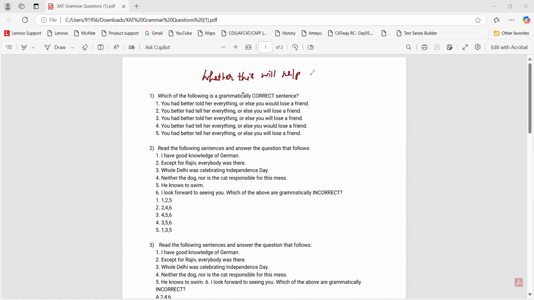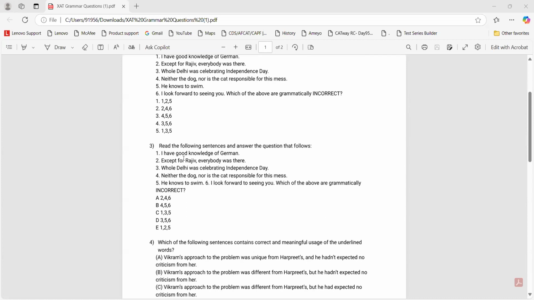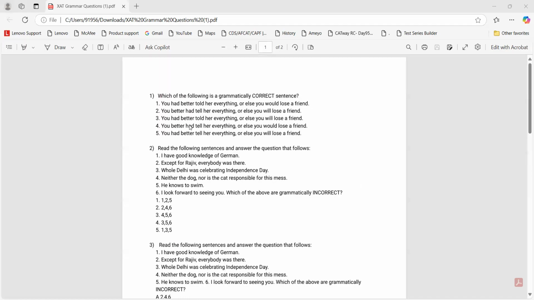Okay, so there are two questions which would specifically help you if you understand that, right? These last two questions, because second and third is the same. Fourth and fifth question, right? These are the question types which you can do, because these are based on two topics: subject verb agreement. I hope we understand this subject verb agreement, everyone.